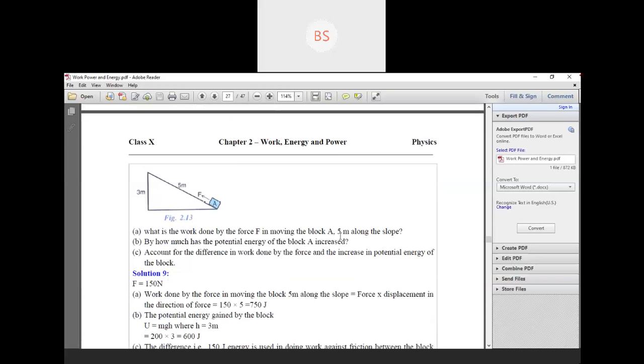What is the work done by the force F in moving the block A 5 meter along the slope? See here, the figure is given. The block A is being moved from a certain point to another. By how much has the potential energy of the block A increased? Account for the difference between the work done by the force and the increase in potential energy of the block.